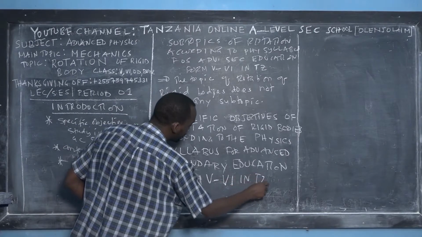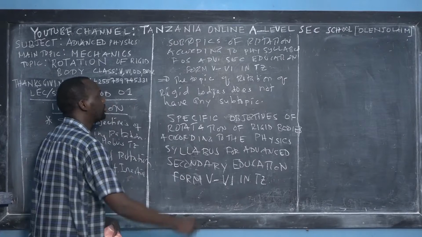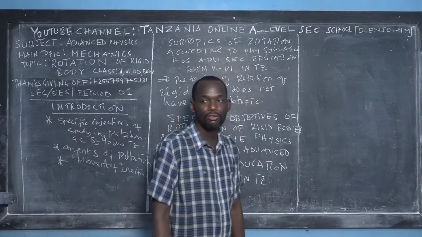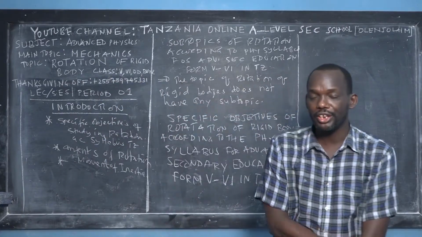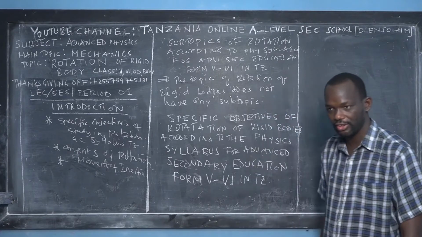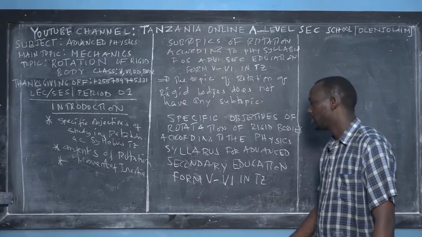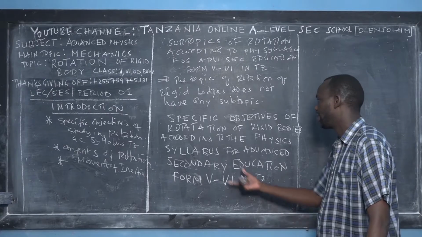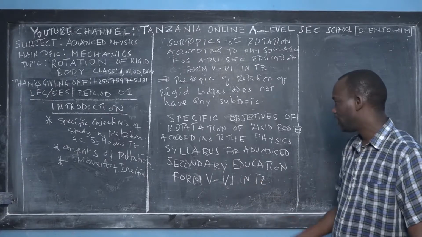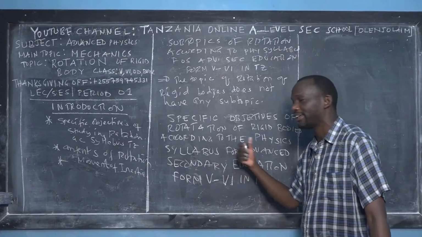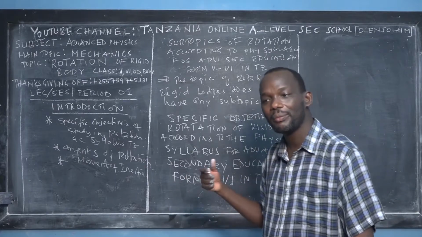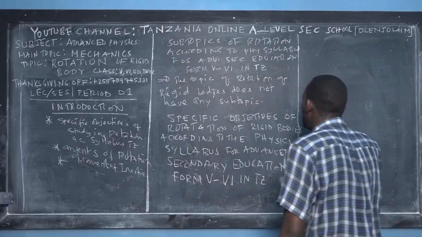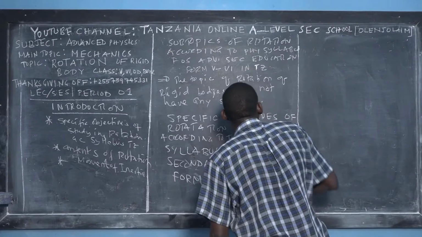In Tanzania. So if you are watching me from Kenya, it's better to also know the specific objectives of rotation of a rigid body according to the Kenyan syllabus. If you are watching from Uganda, don't worry that I have read the contents from Tanzania, you have to know the specific objectives. Finally, they are similar. And that is the miracle of God of creating similarity in the education system in the world.